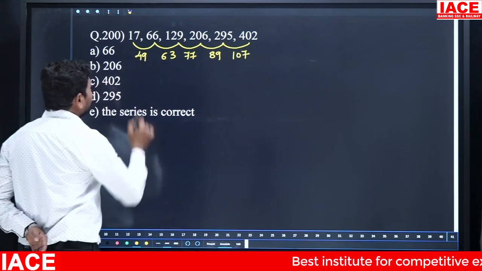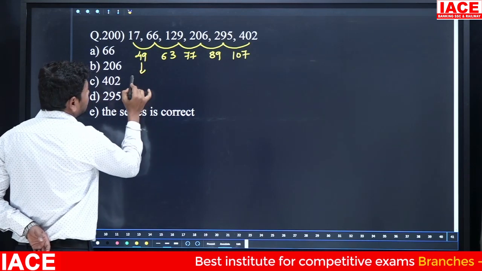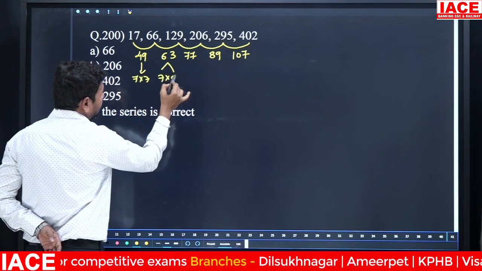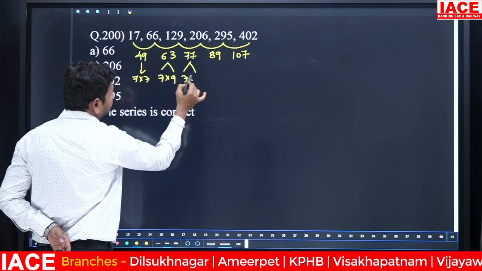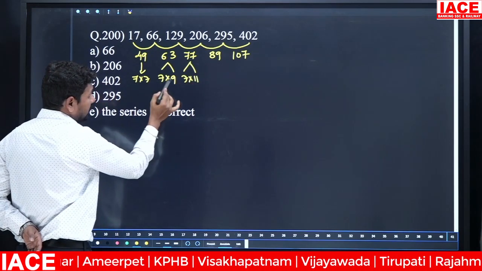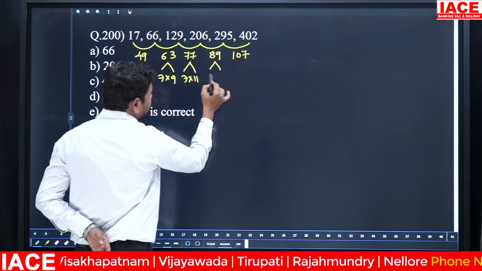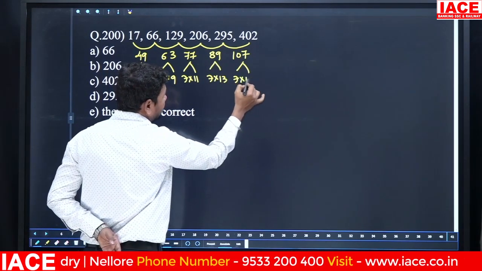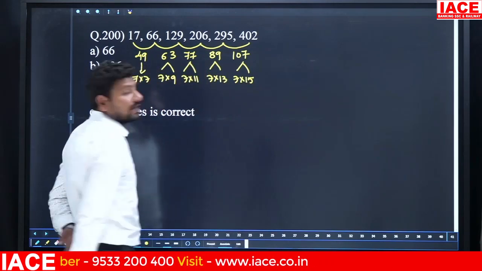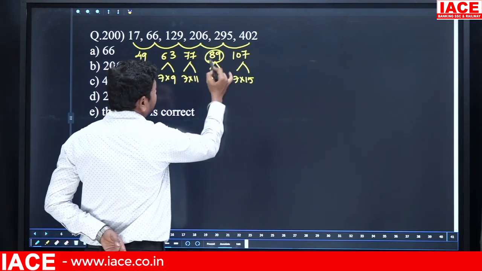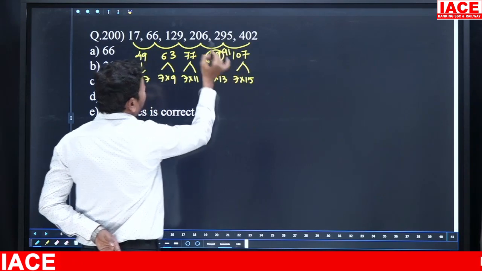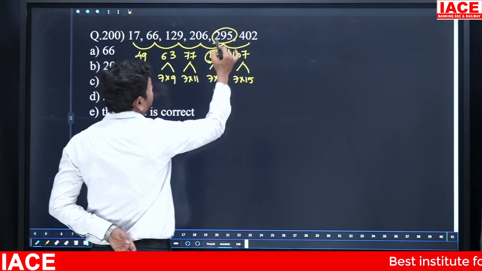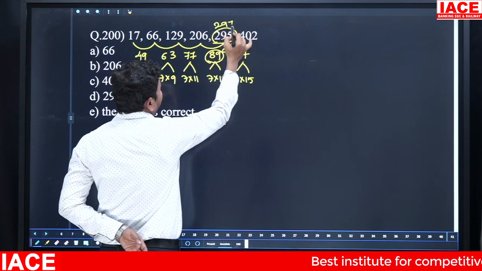Now look here, this value is 7 into 7, here 7 into 9, and here 7 into 11. 7 into 7, 7 into 9, 7 into 11 means it should be 7 into 13 and then 7 into 15. 7 into 13 is not 81, the value is 91. 206 plus 91 gives 297, so the wrong number is 295 and the right number is 297.